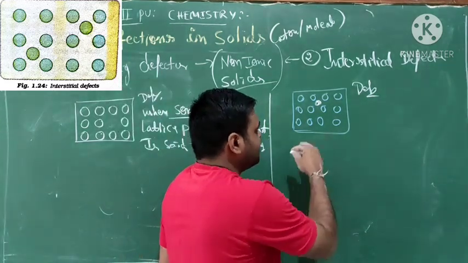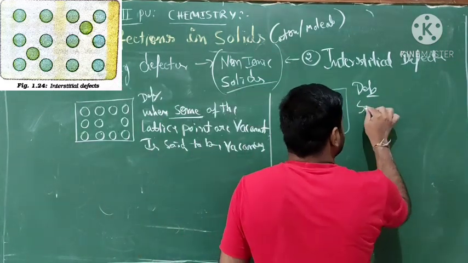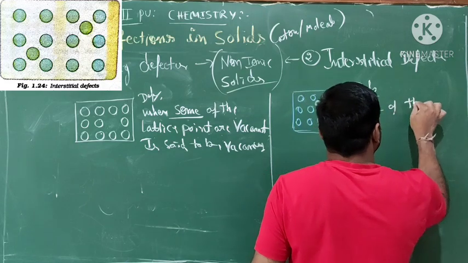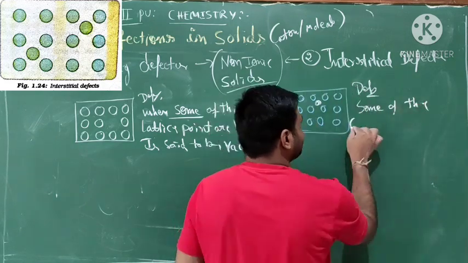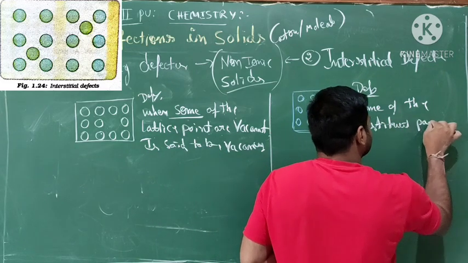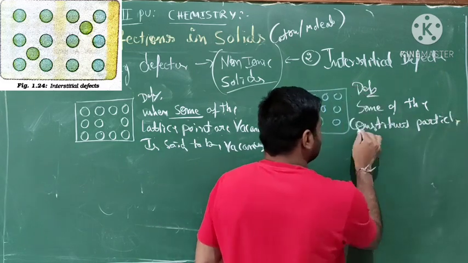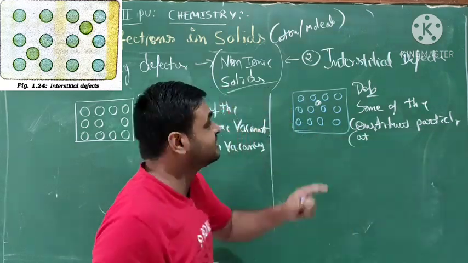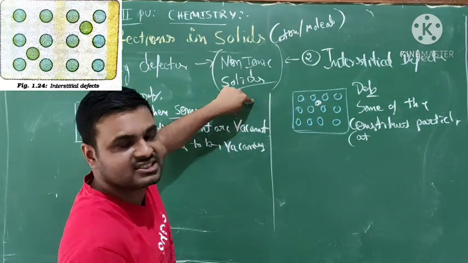See here, constituent particles such as atoms, but not ions, because these are non-ionic solids.